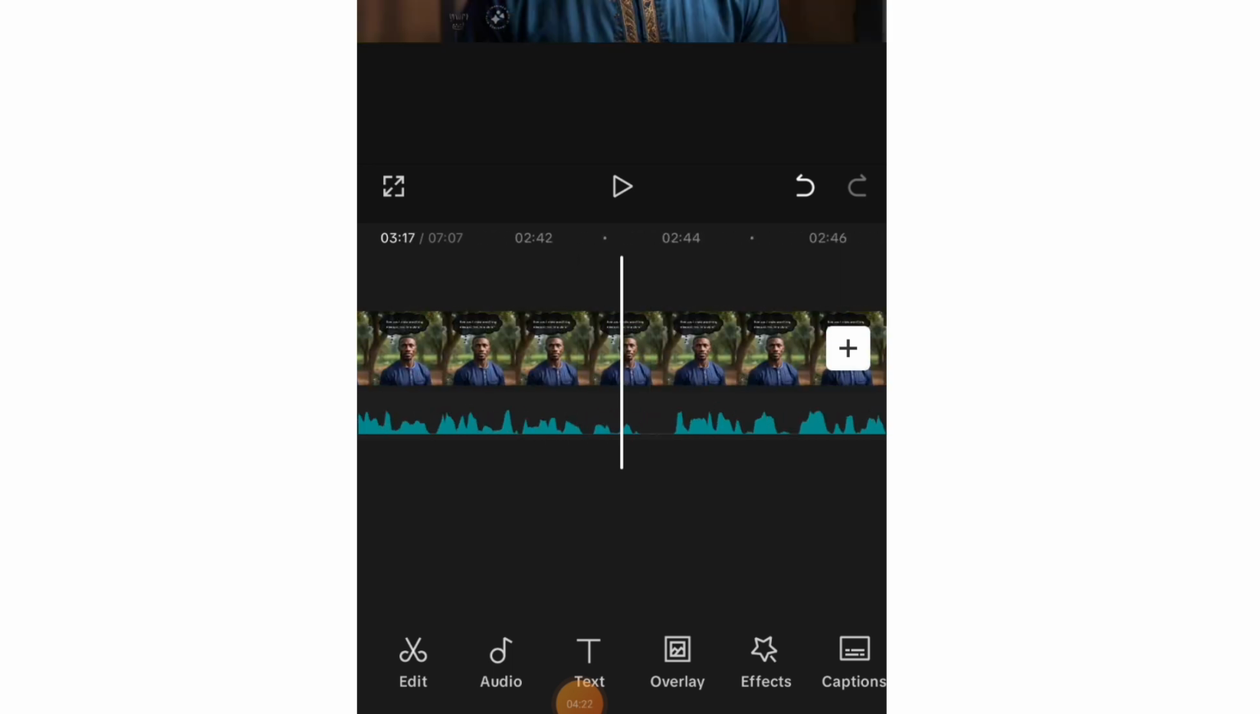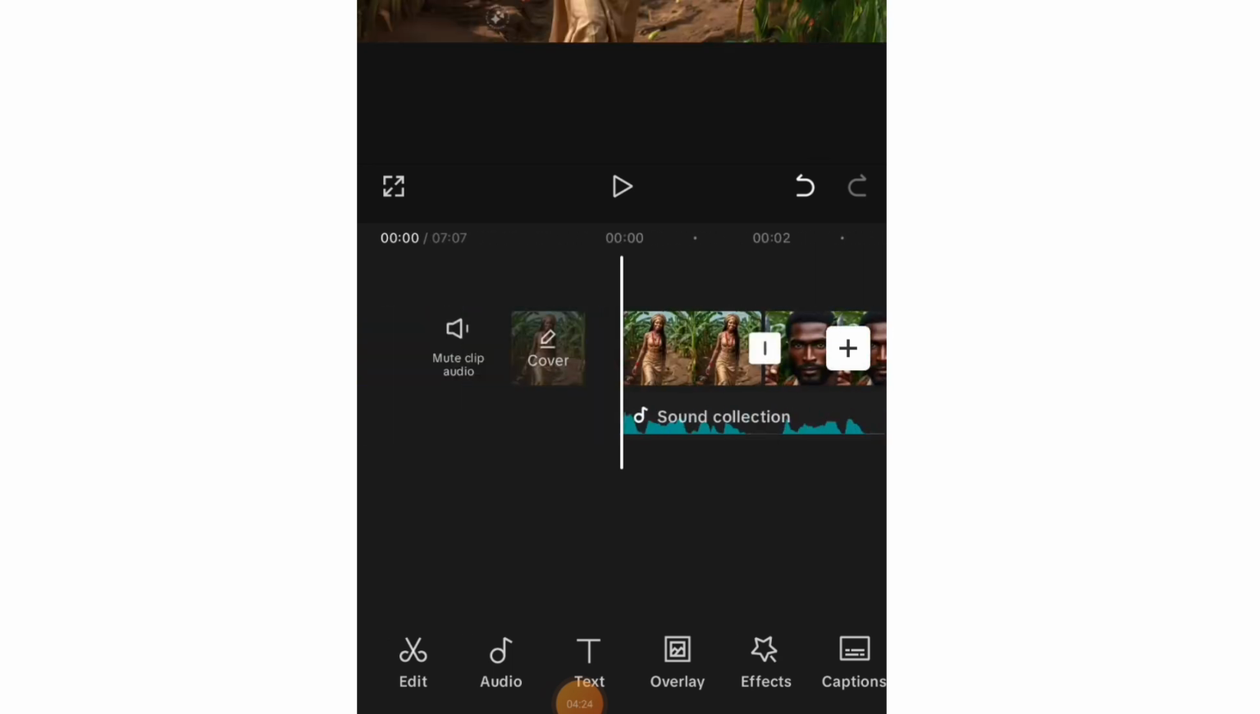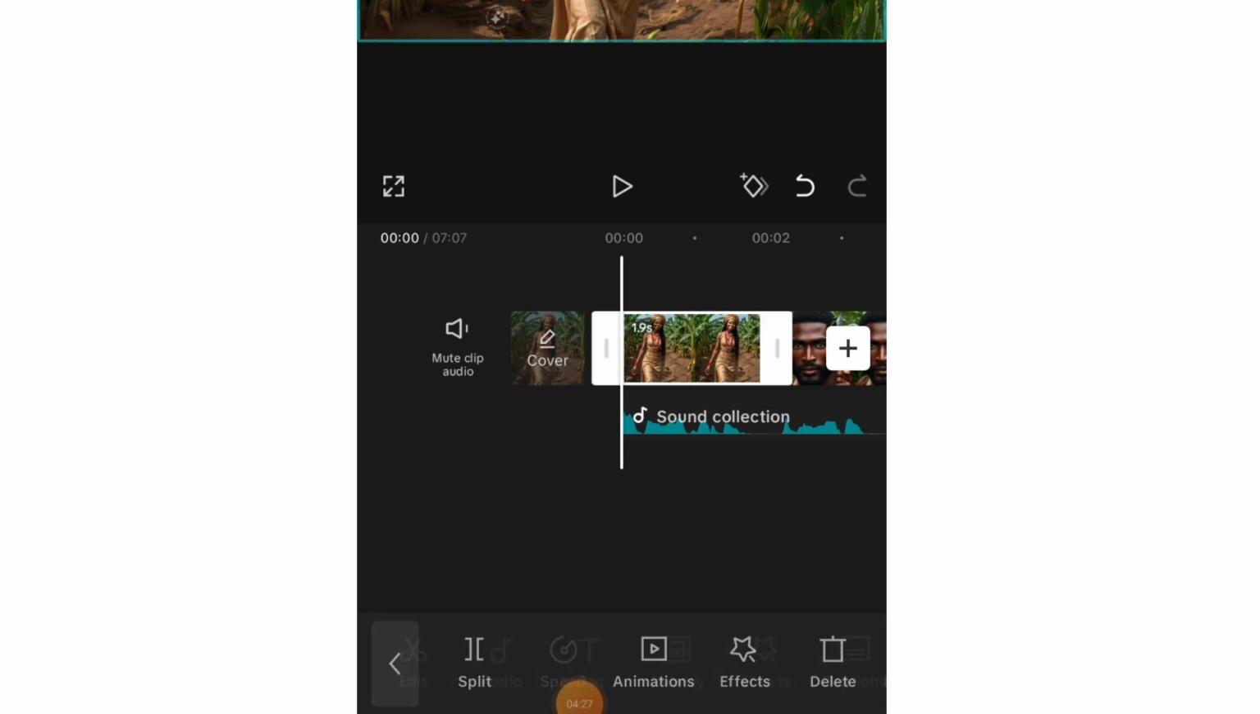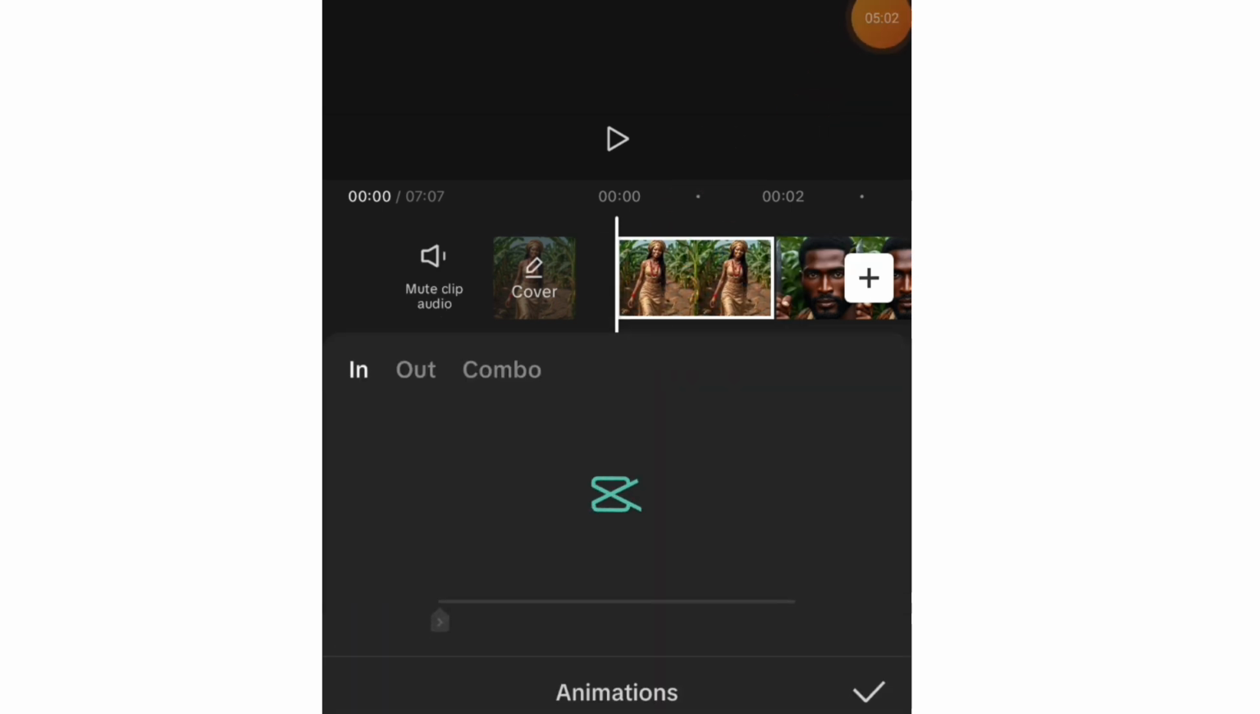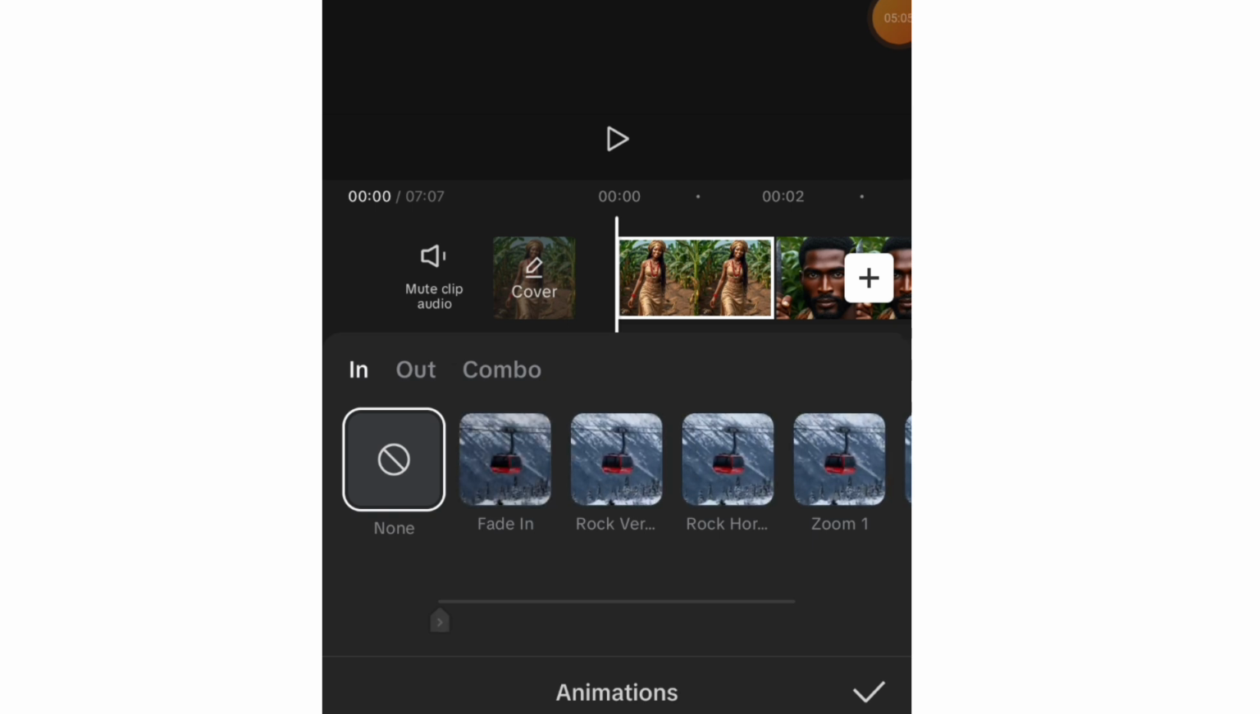So I'm just going to scroll to the beginning of this story. The first thing you want to do is click on the first image. You can only add animations to the first image. For the subsequent images, the only thing you add is transitions and effects. So animation is not allowed on the second one. Once I make sure that this image is highlighted, I'll go to animation. I'll click on animation and I'll click on in. This we have out, and we have combo.